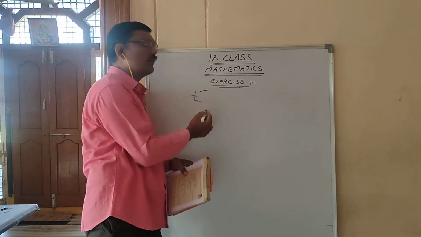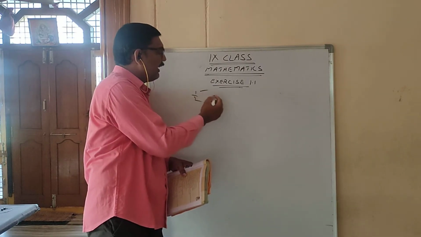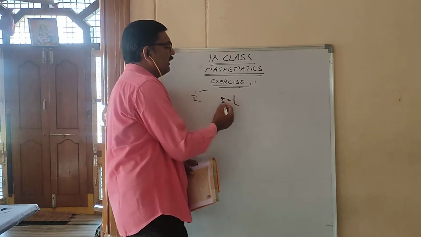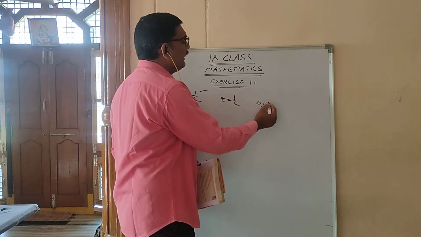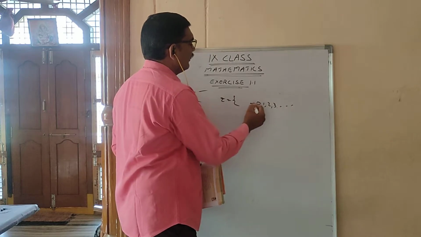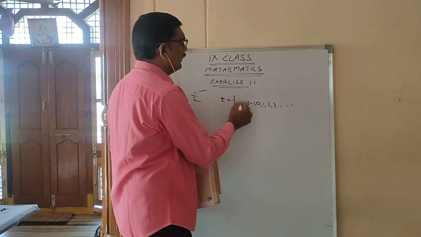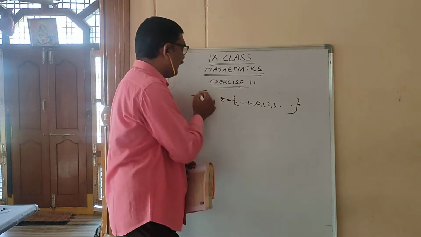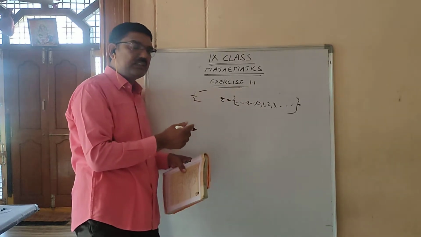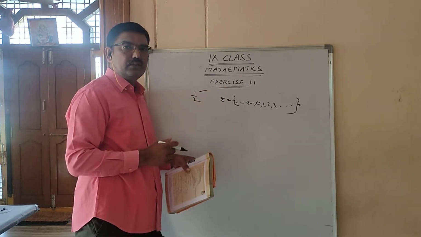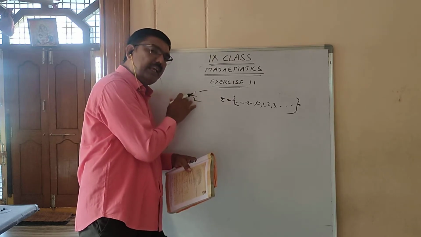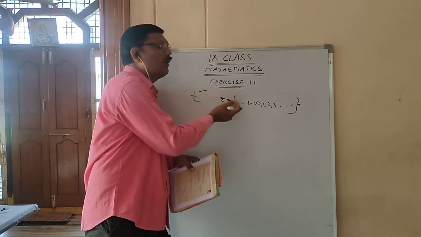It is a rational number. But this 1 by 2, can you get it in the set of integers or not? Set of integers is this one. So if you search this 1 by 2 in this set of integers, you can't see it. So it is a rational number, but it should not be an integer.